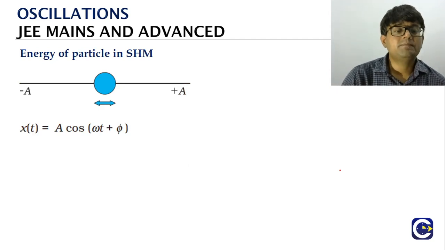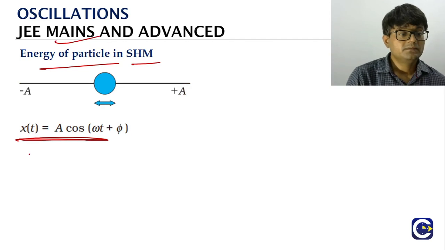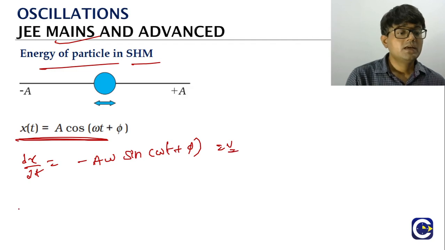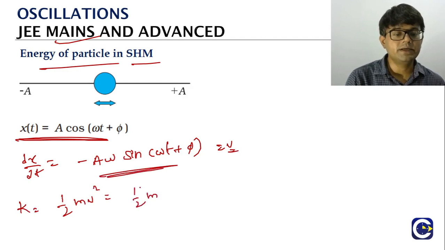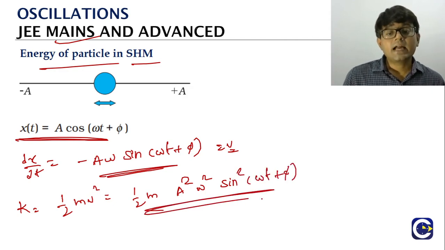Now if you look at the particle in SHM, obviously we are talking about the velocity. So if you take a derivative of this, what we got? Remember, minus a omega sin(omega t plus phi). This is the velocity, v. The kinetic energy K of the particle will be given by what? Half m v square, means half into m into the square of this: a square omega square sin square(omega t plus phi). This is the kinetic energy.